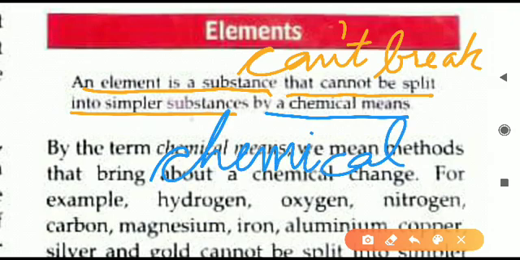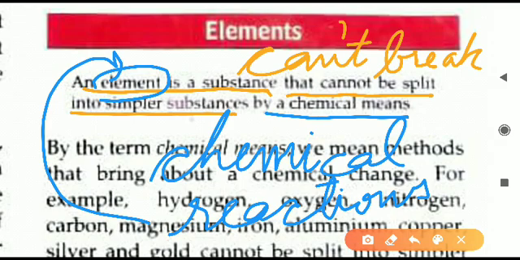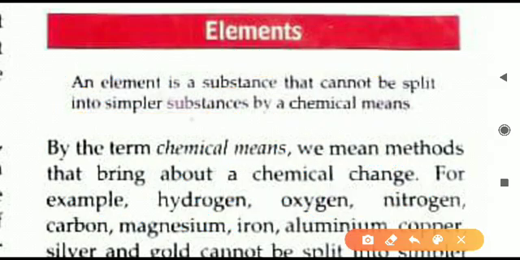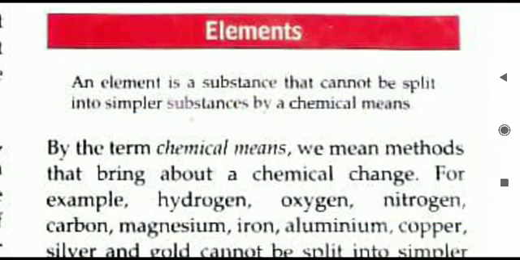In chemistry, many chemical reactions are involved. So if chemical reactions are done with any element, we still cannot break it. Chemical reactions cannot break a particular element into simpler substances. So that is the definition. I hope it is clear. Once again I read: any substance which cannot be split into simple substances by chemical means.